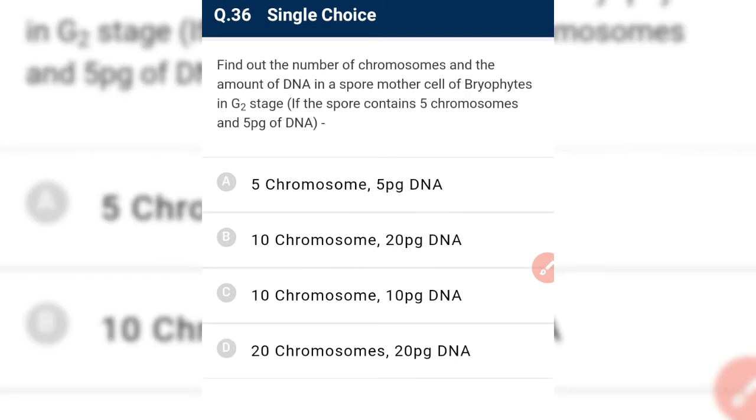Okay, find out the number of chromosomes and the amount of DNA in a spore mother cell of bryophyte in G2 stage. See, we have to find this number in the spore mother cell. Spore mother cell is diploid, and it has 4 times the amount of DNA as compared to a male gamete. So we have to find out.